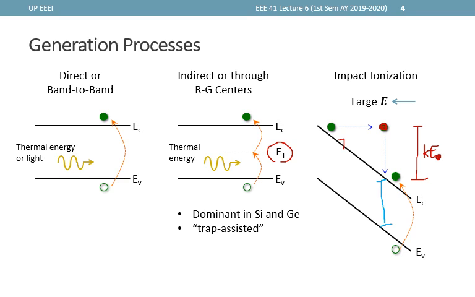When the high kinetic energy free electron bumps into a valence electron, the valence electron receives energy greater than Eg to produce another electron-hole pair. The original free electron simply loses its kinetic energy but remains as a conduction or free electron.